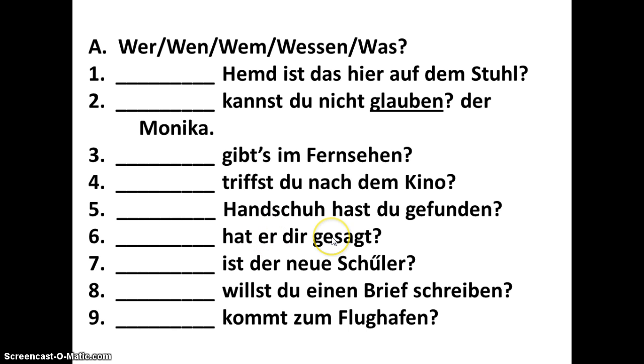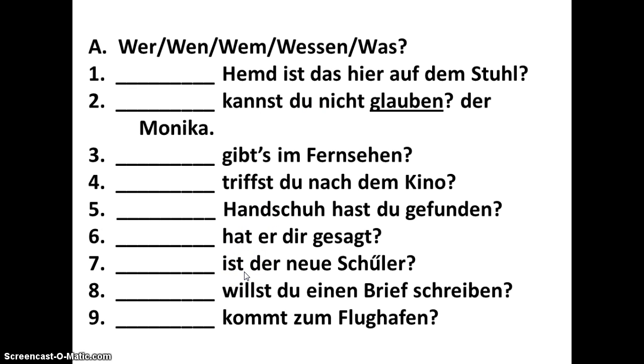He is saying to you. So what's being said? I'm not sure. That's what I'm inquiring about. Okay? It would seem to be that it's the direct object. But don't be fooled by wen, because would you really say whom did he say to you? Or would you say what did he say to you? The correct answer here would be was.